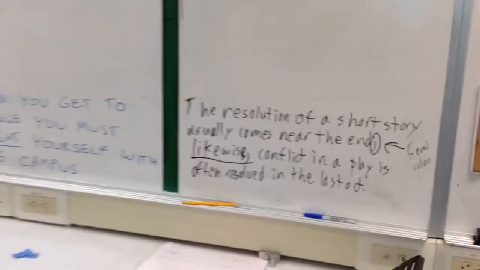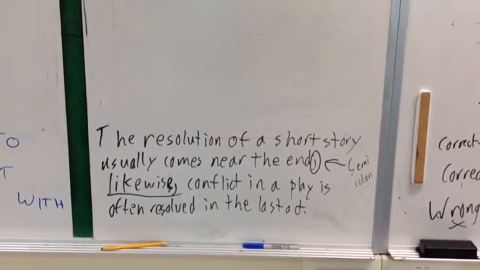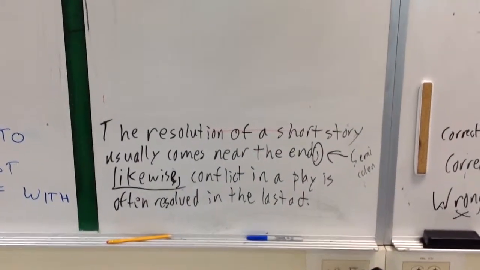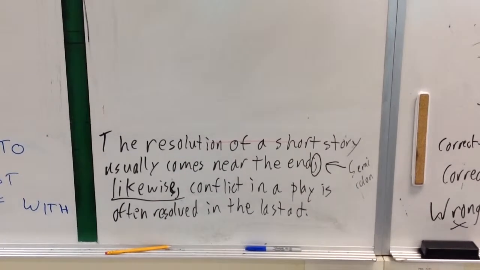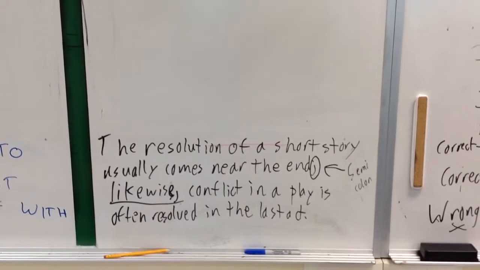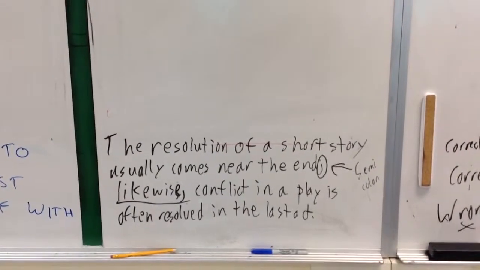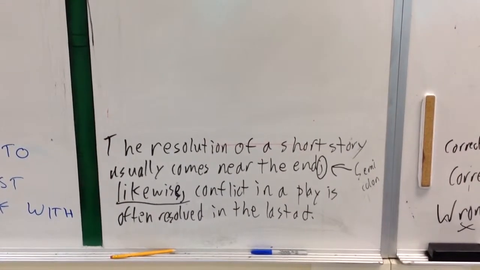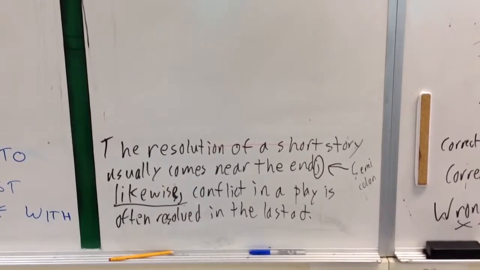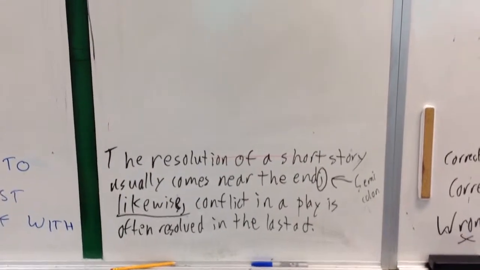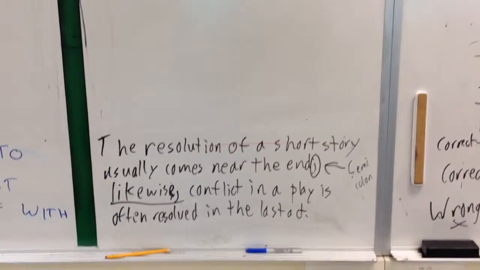So here's an example for literature. You can compare short stories and plays because they're not exactly the same thing, but they are similar in that they have plot structures. So they both have resolutions. The resolution of a short story usually comes near the end. And you can put a semicolon. You could also put a period there.